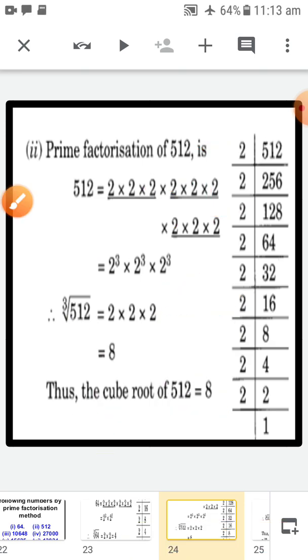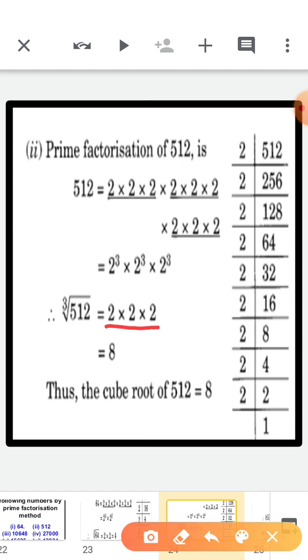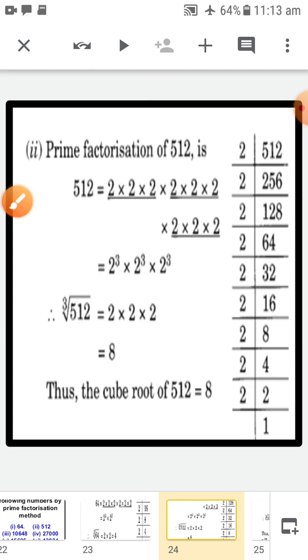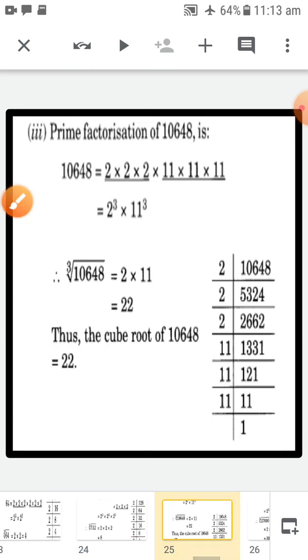So how can you write the answer? In this way, 2 into 2 into 2. So the cube root of 512 will be 8. So this will be your answer. Next part is